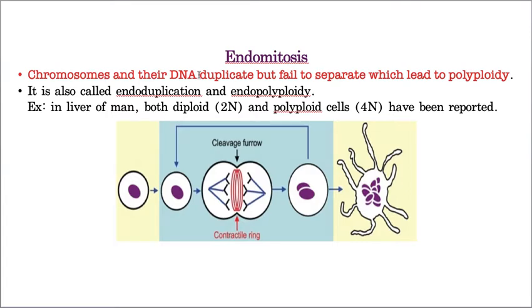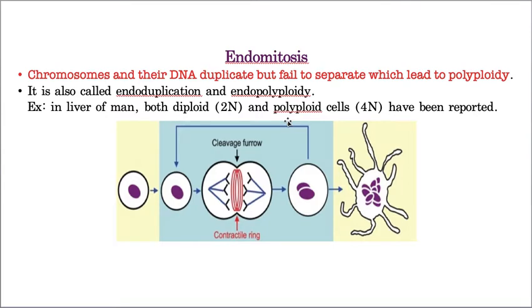So the nucleus which has many sets of chromosomes is called a polyploid nucleus, and this is the polyploid condition. I also brought an example: in human liver cells, both diploid and polyploid cells will be there. I hope you know liver cells are called hepatocytes. In hepatocytes sometimes the division, that means the karyokinesis, takes place. Sometimes the karyokinesis does not take place, but chromosome duplication takes place. That's the reason why in our hepatocytes both diploid cells and polyploid cells are present. Hope you understood what is endomitosis.